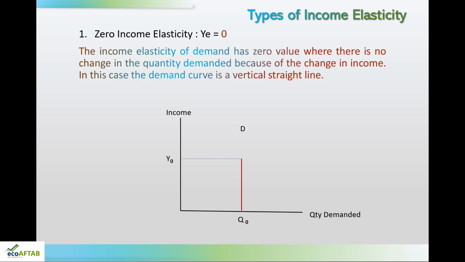Let us suppose the income of the consumer increases from y naught to y 1, then what will happen? The demand even now is q naught. So, the demand has not changed, but it is the same. The opposite of this, if the income of the consumer decreases, even now the demand has not changed. So, for any change in income, if the quantity demanded is constant or has not changed, this is the situation of zero income elasticity. Friends, this normally happens for two types of goods.